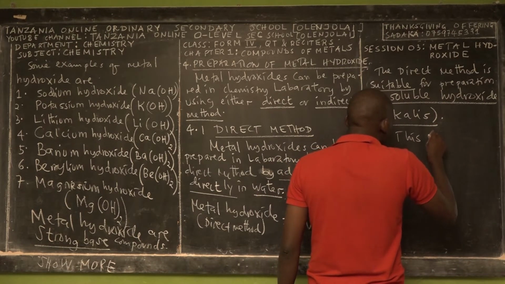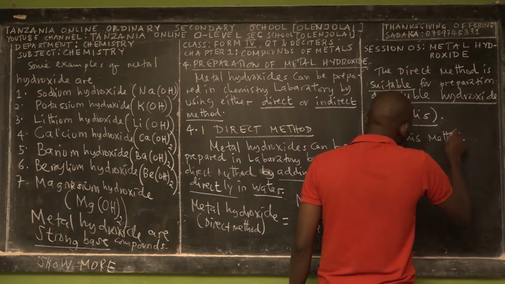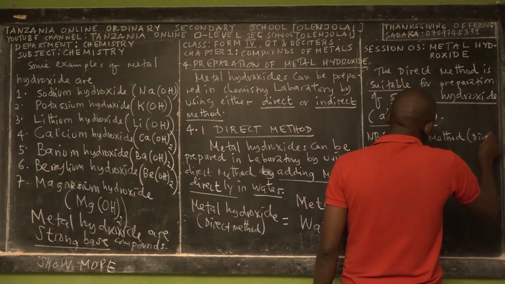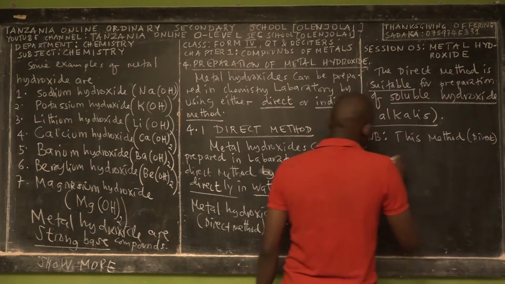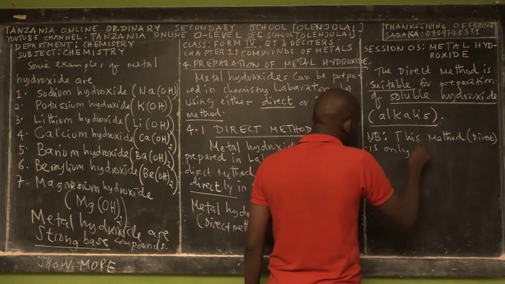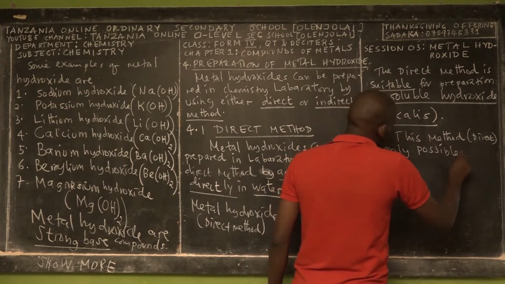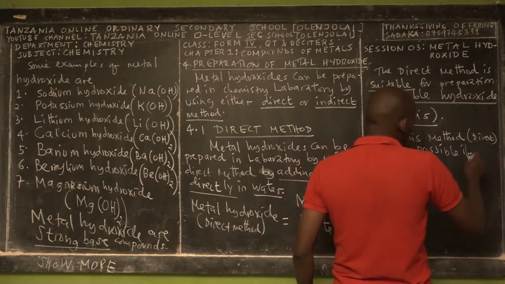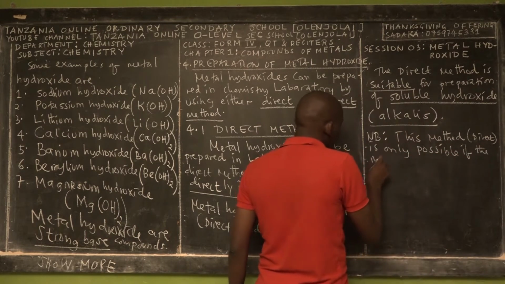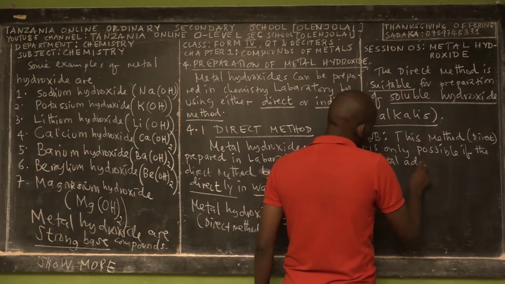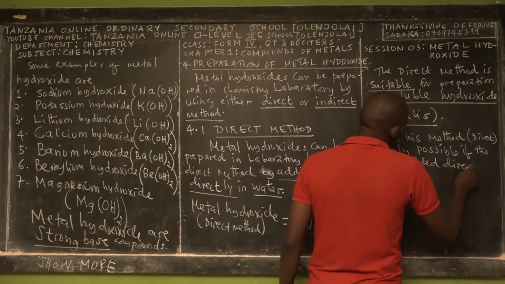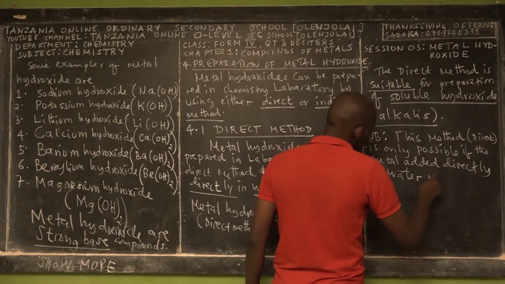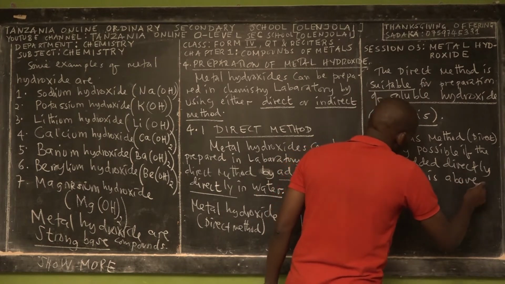This method, we mean direct method, is only possible if the metal added directly in water is above hydrogen.